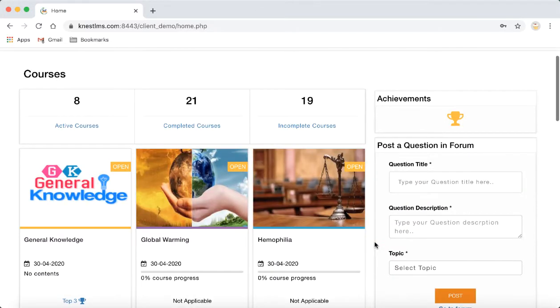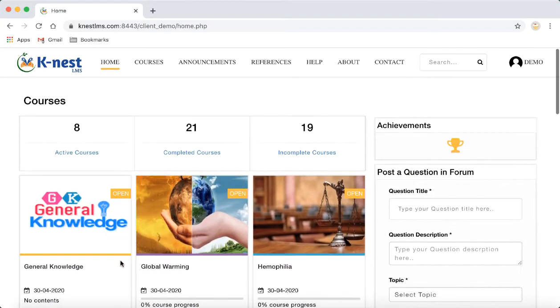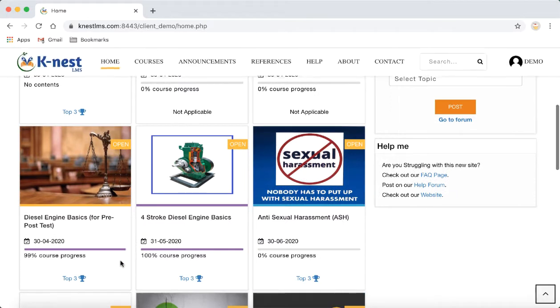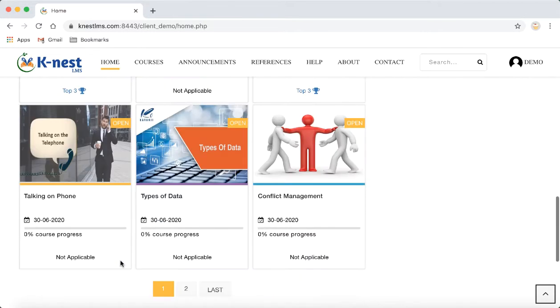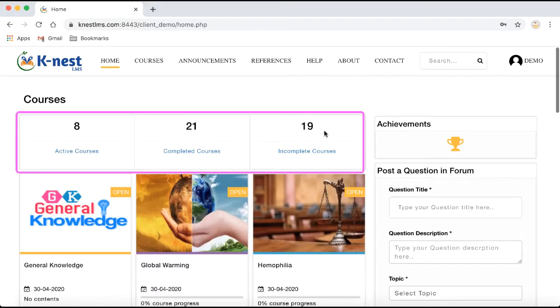Here is the typical home page of KNest LMS, the client. As you can see, the number of courses that are open that I can go through. Open courses are those courses whose end date is not yet passed. And these are the quick statistics about my courses: active courses, the completed courses, incomplete courses.